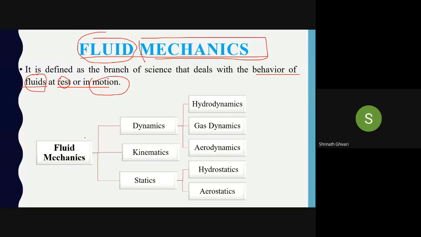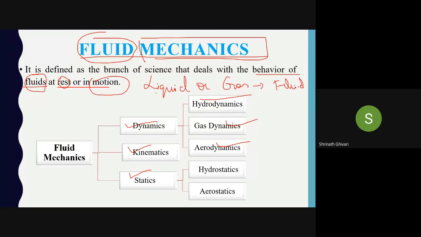Like mechanics, fluid mechanics is classified into fluid dynamics, fluid kinematics, and fluid statics. Fluid dynamics is classified as hydrodynamics, gas dynamics, and aerodynamics. Have you studied hydrodynamics? Hydro means water. The fluid, the water or liquid which is in motion, we call hydrodynamics. What we are trying to say is that liquid or gas, both are known as fluid.